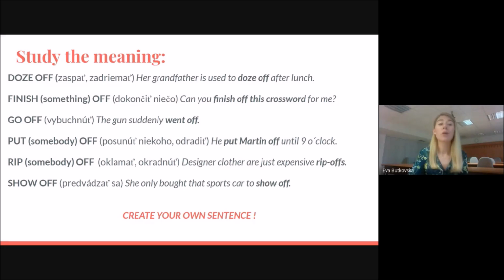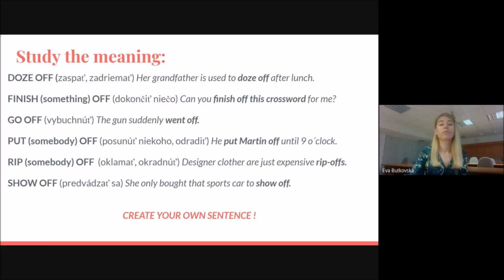Next one, we talk about the phrasal verb go off. So we could talk about a bomb, or a gun. In this case, the gun suddenly went off. Or we said we can use the phrasal verb go off with an alarm. So when an alarm starts to ring, the alarm goes off.